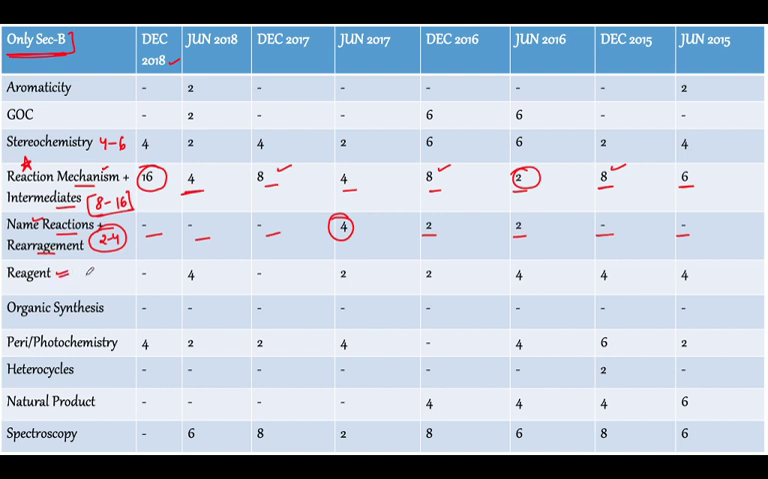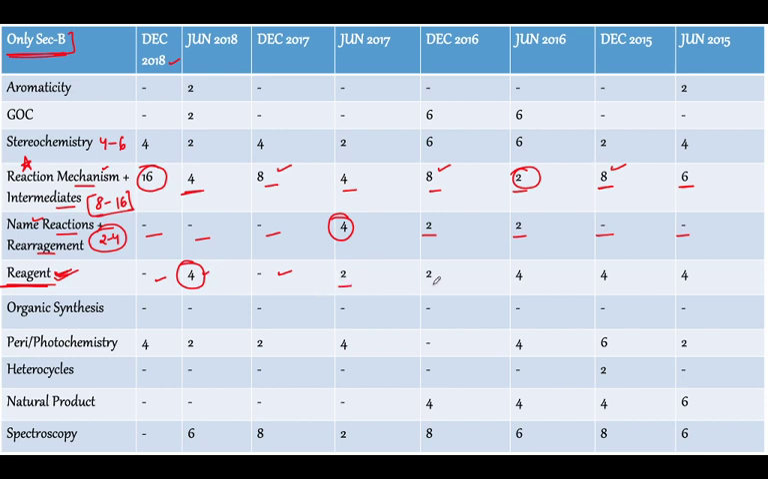Also, let us see reagents. For reagents, December 18 has 0 questions, June 18 has 4 marks, good. Then December 17, no question directly from reagents, because the questions from reagents are lengthy ones. Either it is a 4-step reaction or a 3-step reaction which has to be carried out, and we have to select the correct reagent combination. So it deserves more marks as compared to section B.